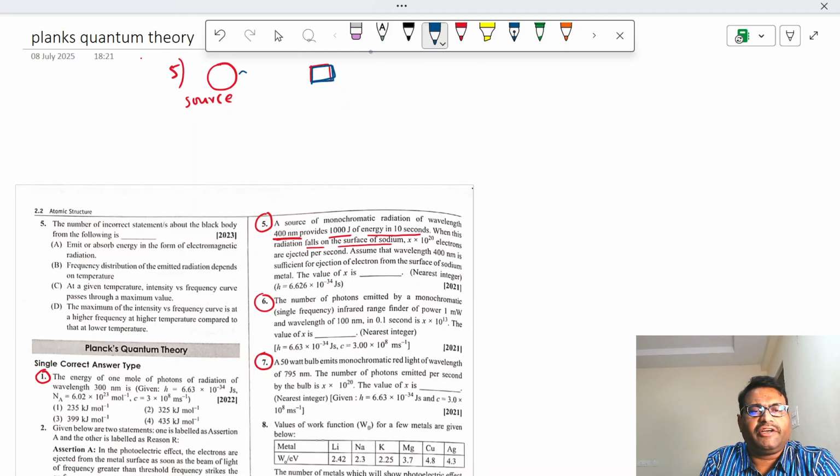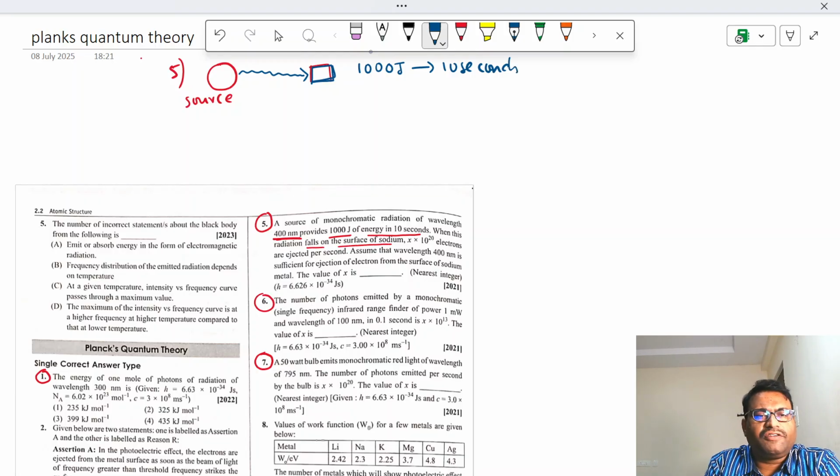From this, radiation is falling on the sodium. 1000 joules per 10 seconds of this energy from the source is falling on the sodium. So when energy is falling on the sodium, electrons present in the sodium, valence electrons, will come out.